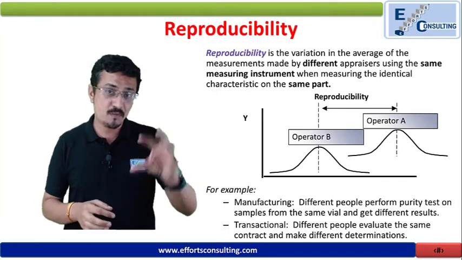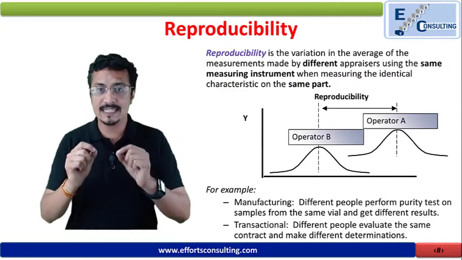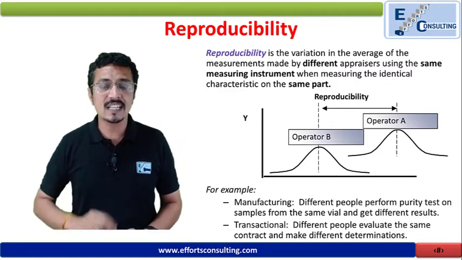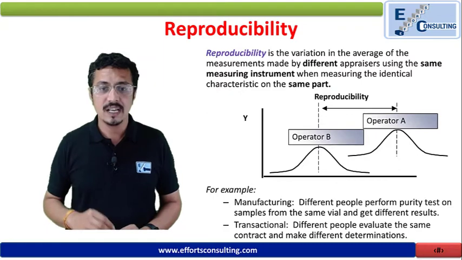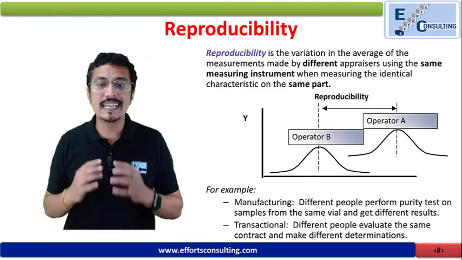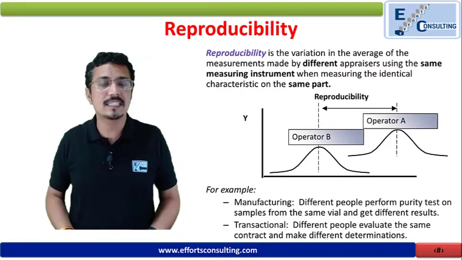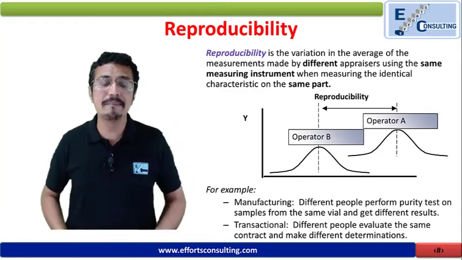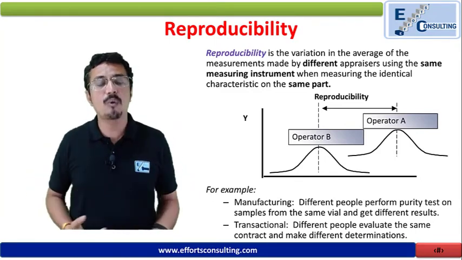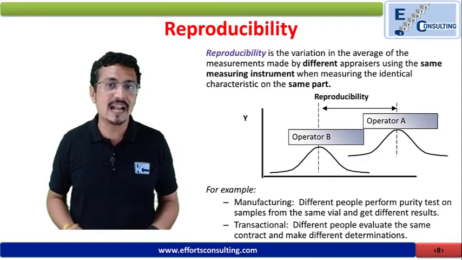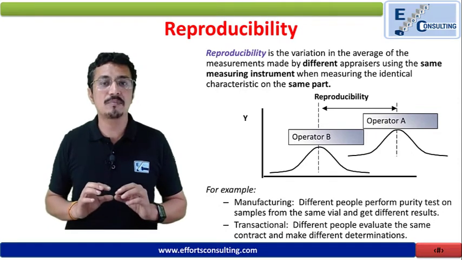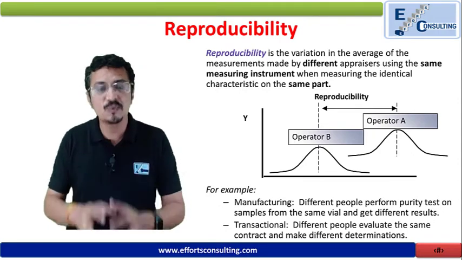Same vial, different people, different results. So yes, there is a skill set gap. And in the transactional or service industry, different people evaluate the same contract and make different assumptions. They are checking the same invoice and they are coming out with different errors. So that is the difference because of the operators or the person who is evaluating.